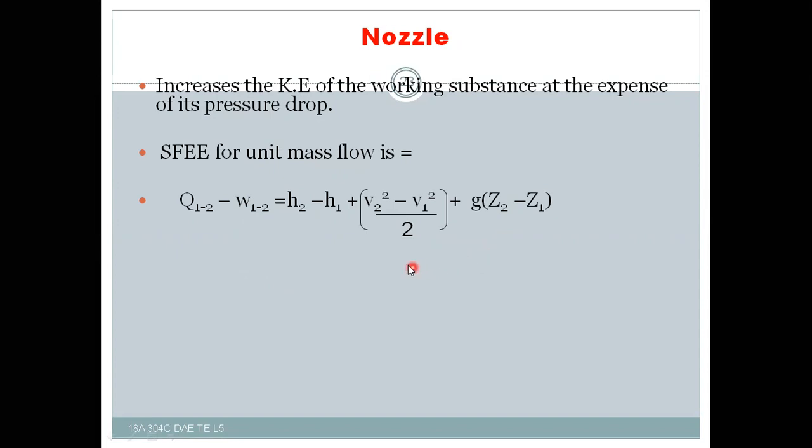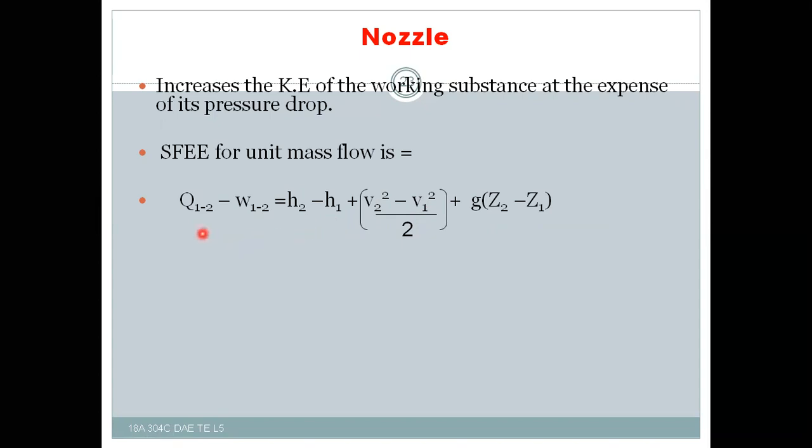The only remaining is the increase in kinetic energy, from initial kinetic energy to final kinetic energy, and there is also a change in the enthalpy. That means kinetic energy will be increased at the expense of enthalpy drop.